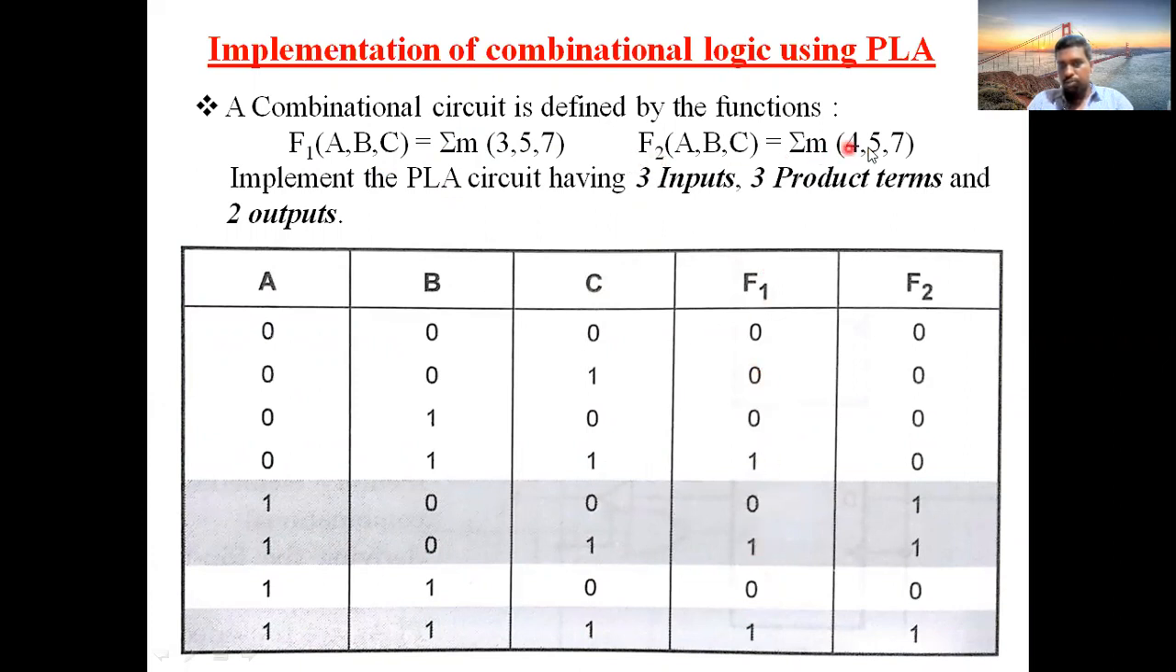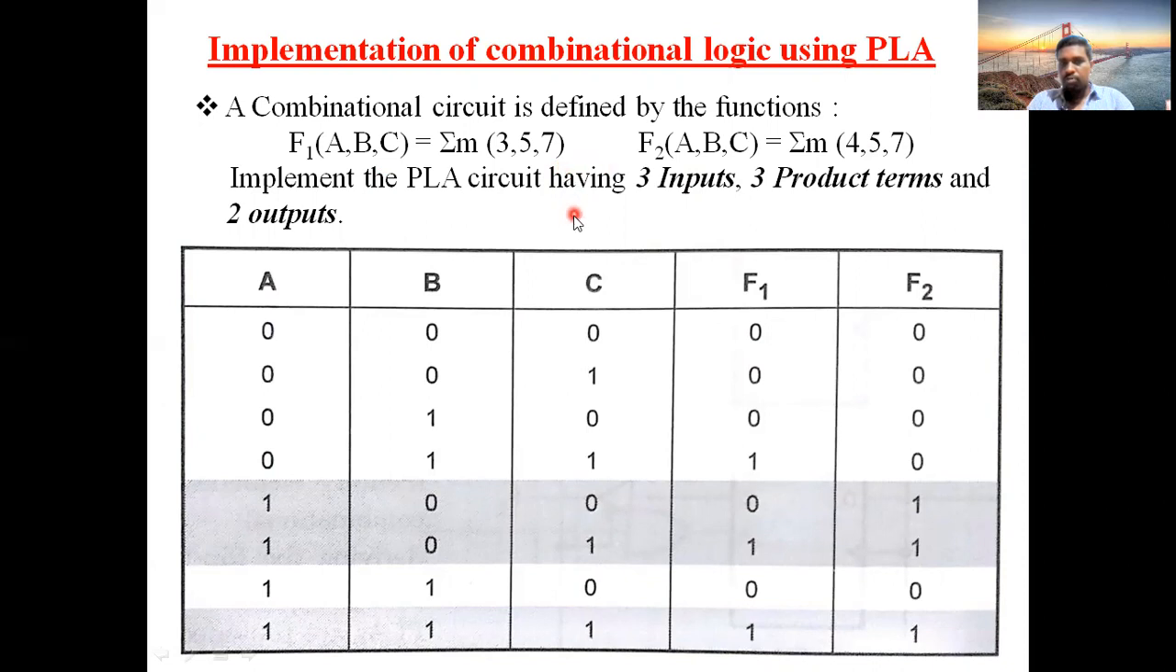And what about F2, 4, 5, 7? So 4 means the combination 100, so for this F2 will be 1. 5 means 101, for this combination also F2 will be 1, and the last one, 7, here also it is 1. So 4, 5, 7 consist of ones and the remaining values are zeros. Okay, like that you need to frame the table clearly as per the given problem.